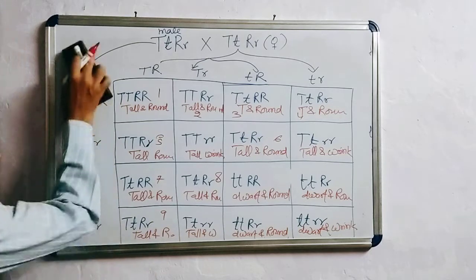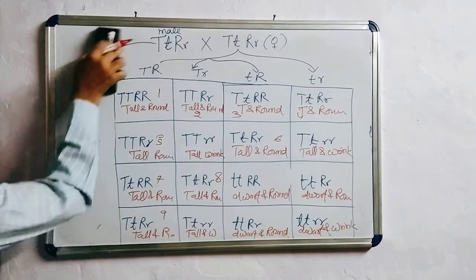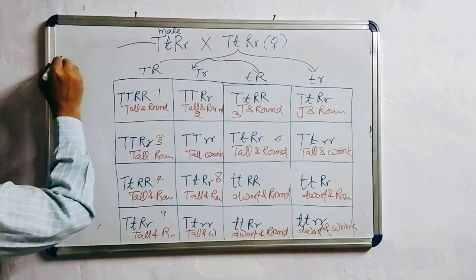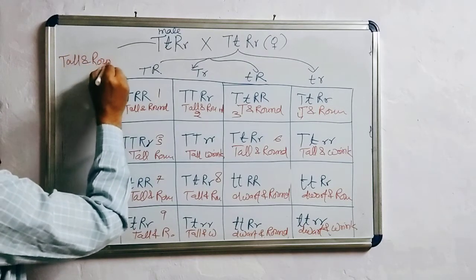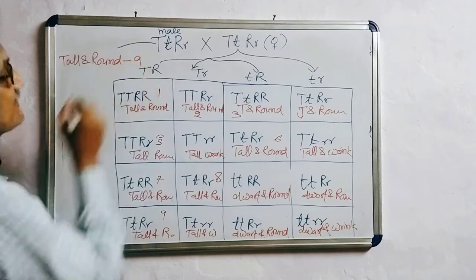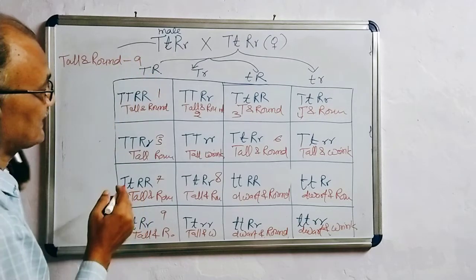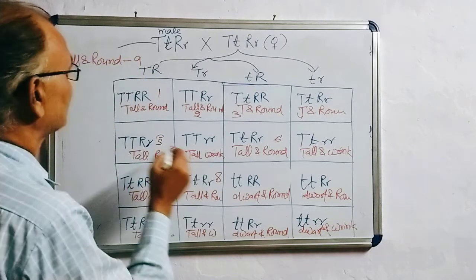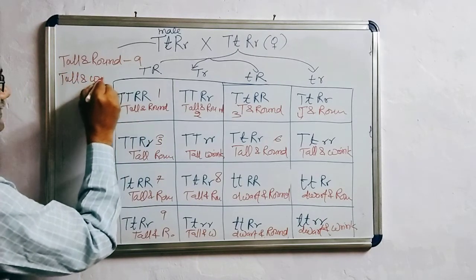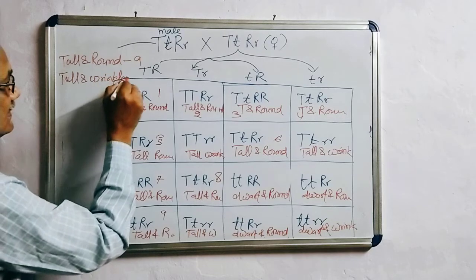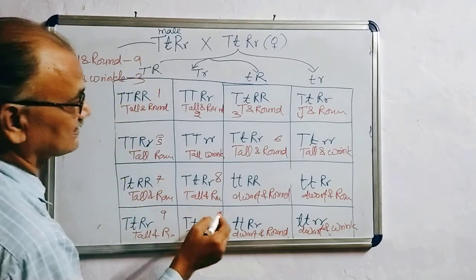Now I am removing this one. So tall and round, they are 9 in number. The next one is tall and wrinkled, they are 3 in number.